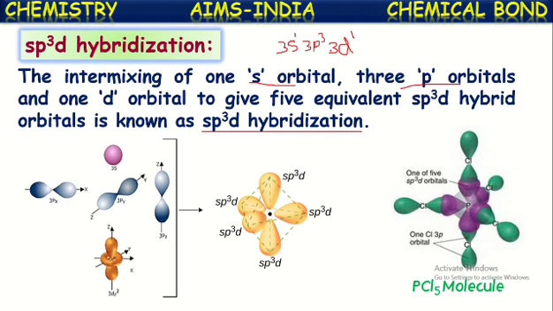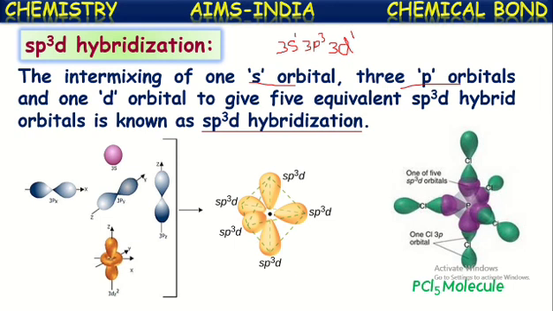In that way the PCl5 molecule is formed, and its molecular shape will be trigonal bipyramidal. So these three are in the trigonal planar shape, and above the plane there is one chlorine, below the plane there is one more chlorine. From the top one pyramid shape is there, from the bottom there is one more pyramid shape.